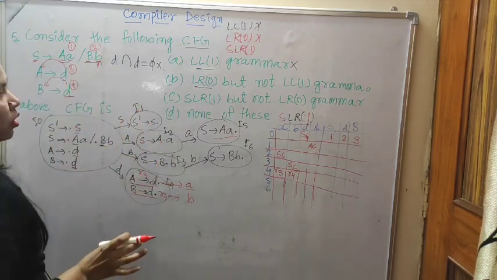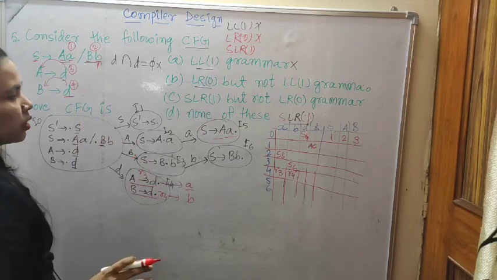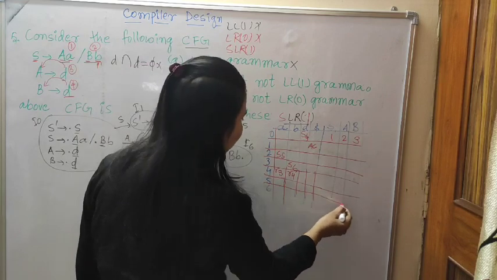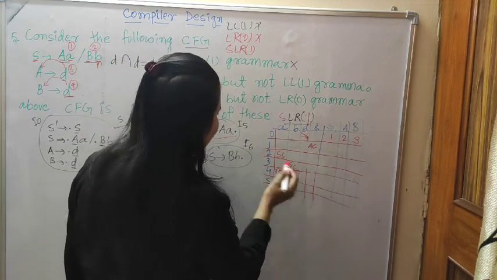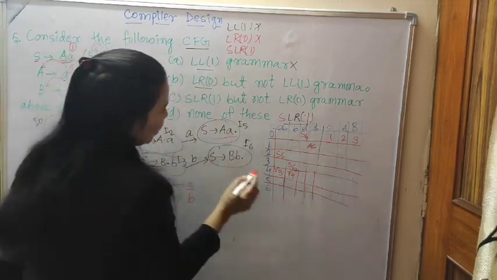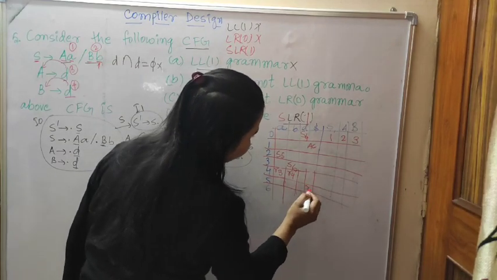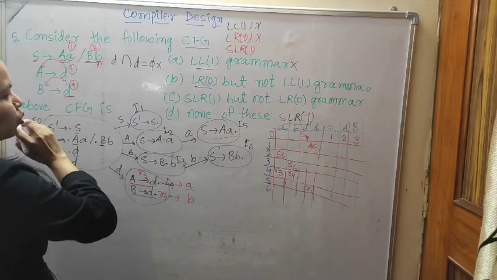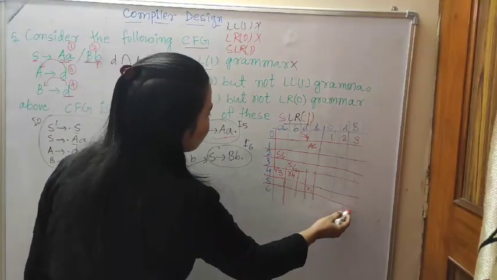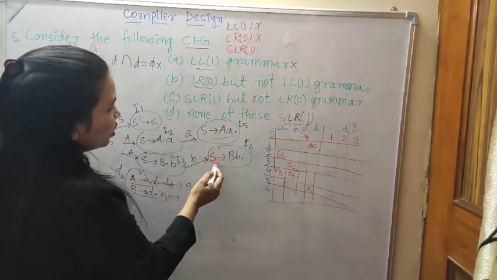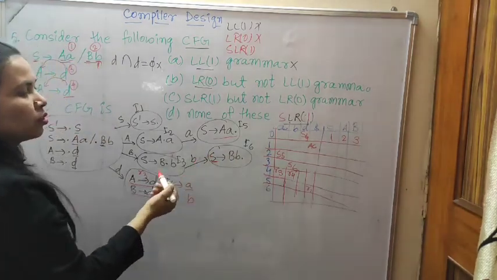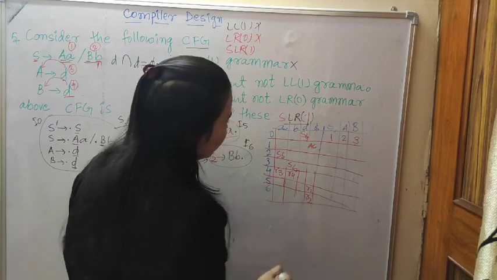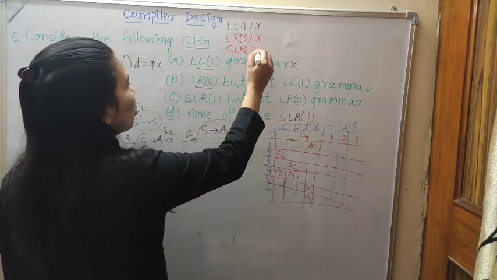On the right side, it is not used. So that is why in the dollar places we'll write R1. Okay, and then 6: S to BB, that is production rule number 2. Here also in the follow of S. What is the follow of S? That is dollar, so that place will come. So this is the SLR1.